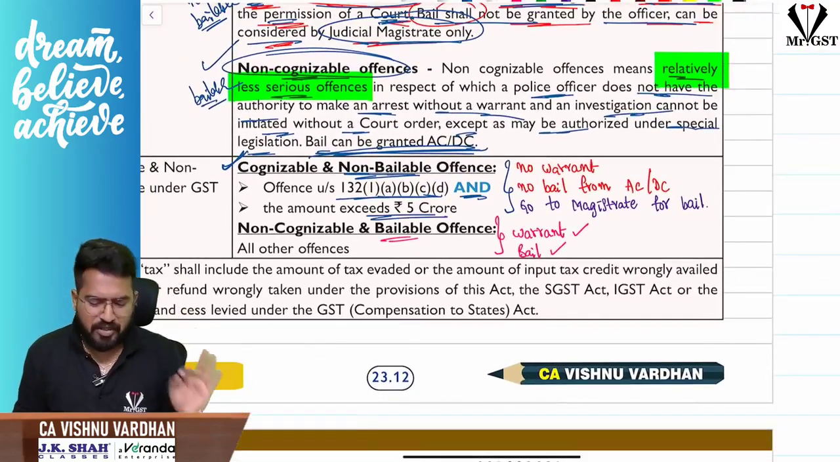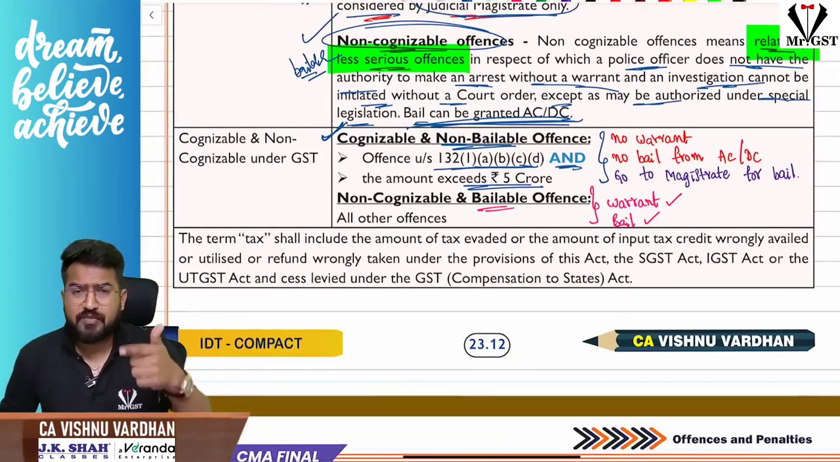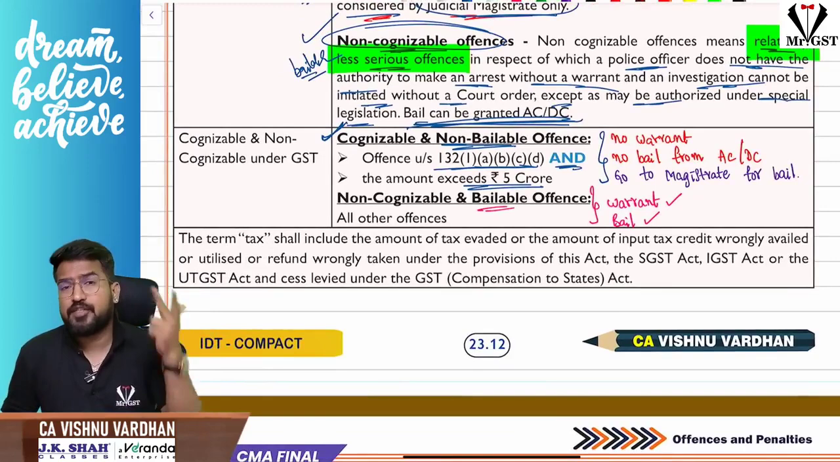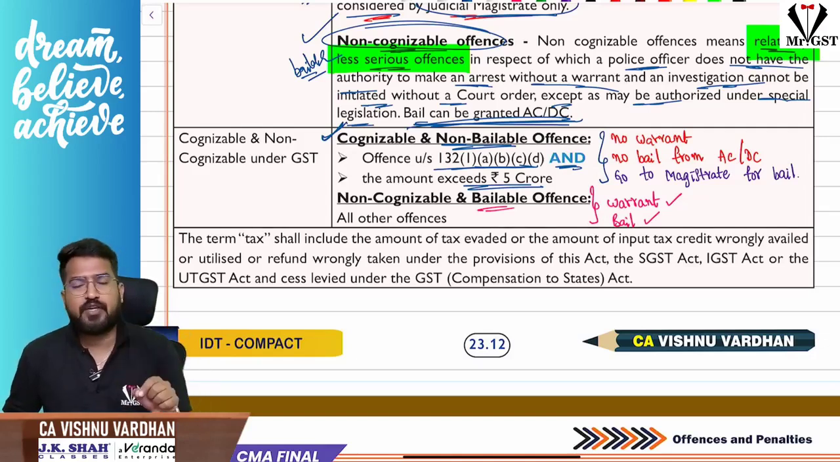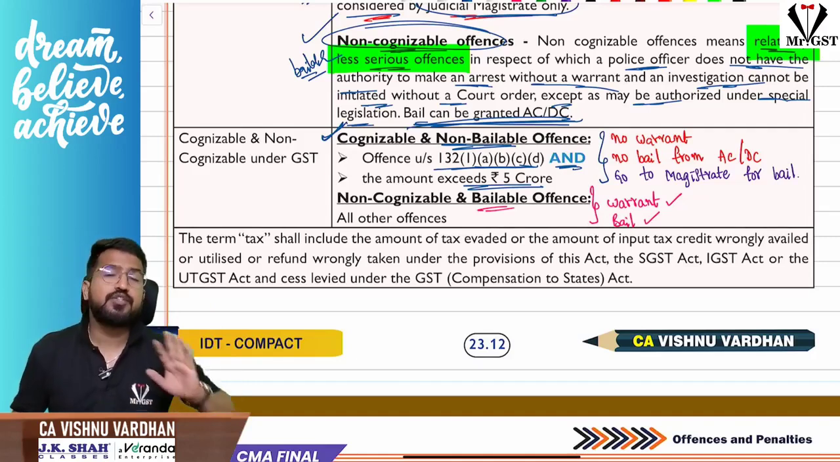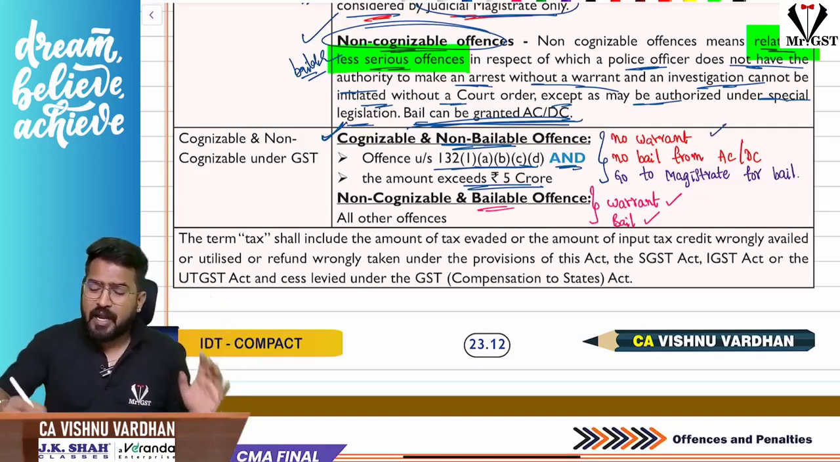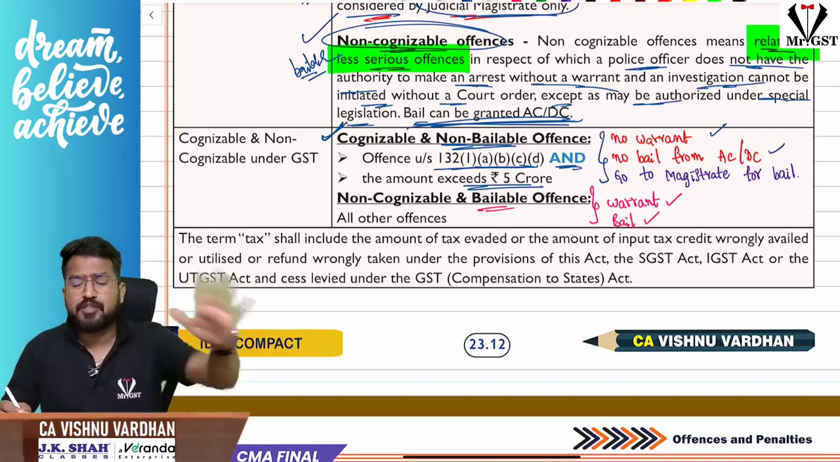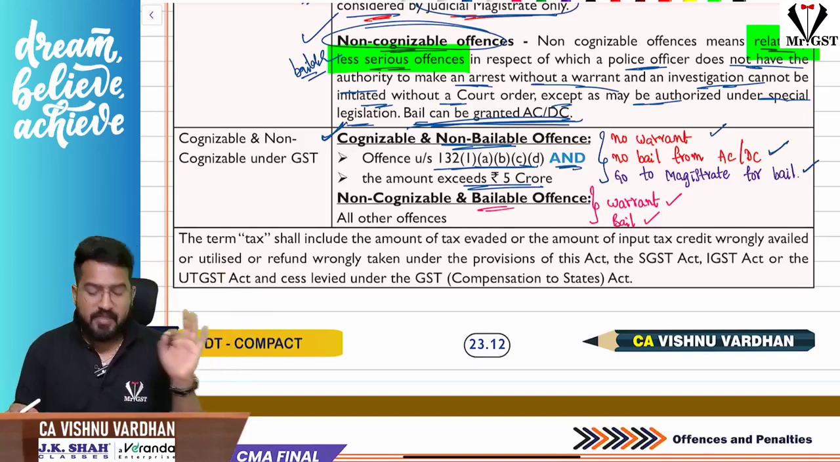That is very, very important. Very important point. Please remember. No invoice, fake invoice, or ITC on fake invoices, and tax not paid even after 3 months of the due date. Okay, and if the amount of tax exceeds 5 crores, then this is a cognizable offense, non-bailable. That means no warrant is required to arrest you, and bail cannot be granted by AC or DC. You should only go to the magistrate for bail. That is what the concept.